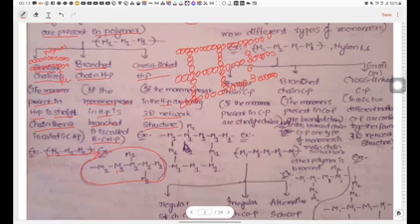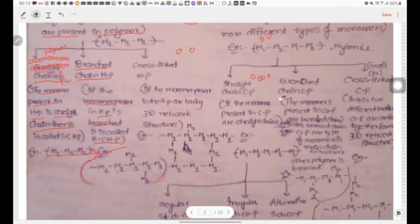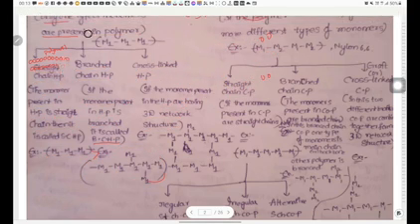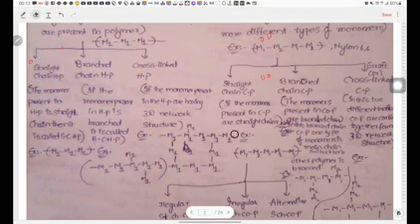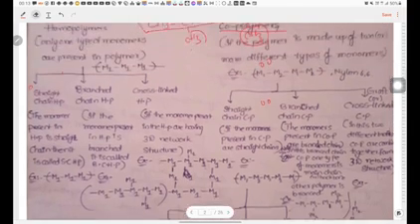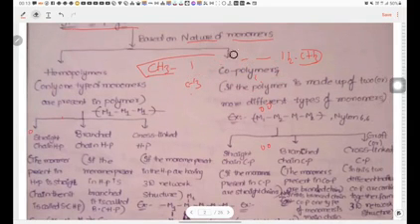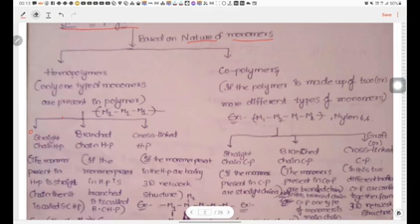Next, coming to the next classification: copolymers.